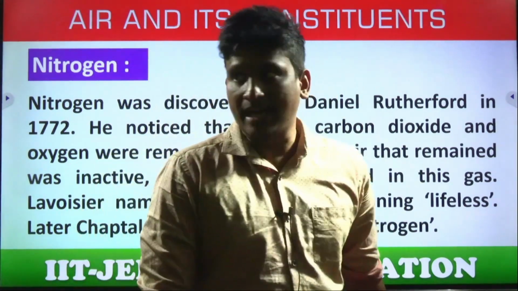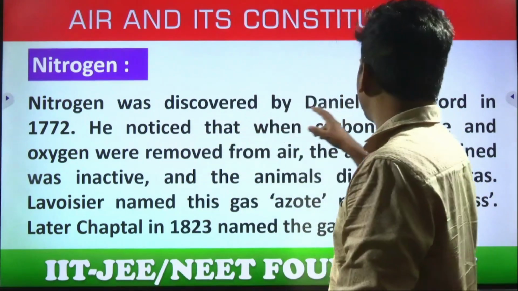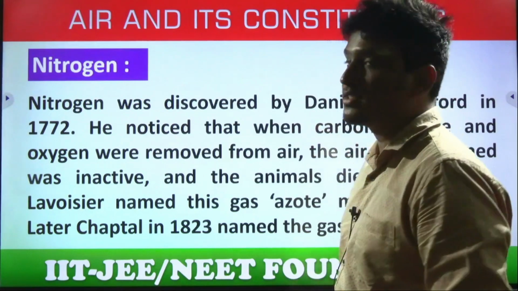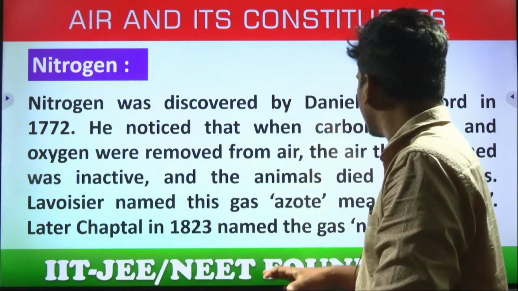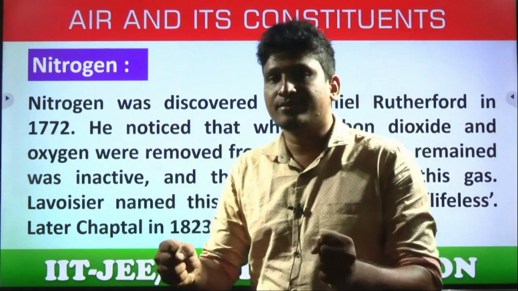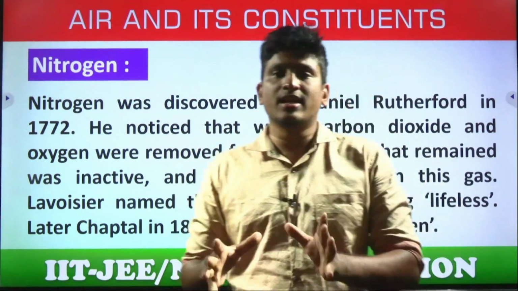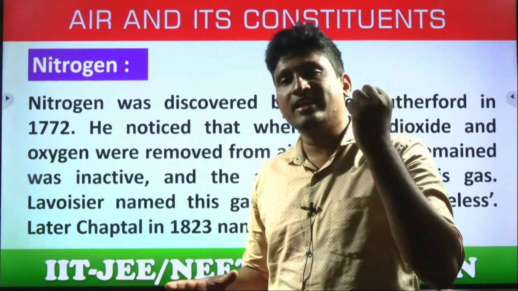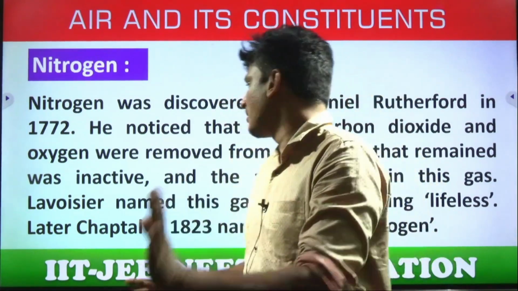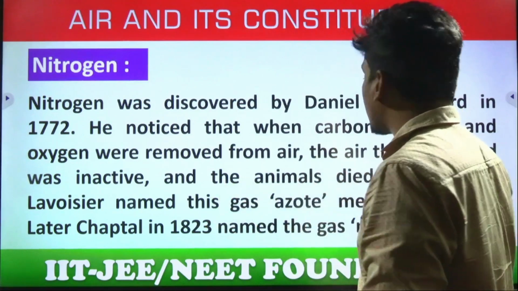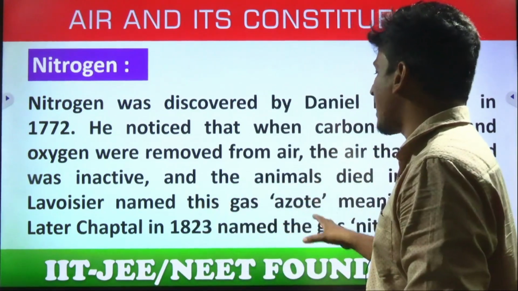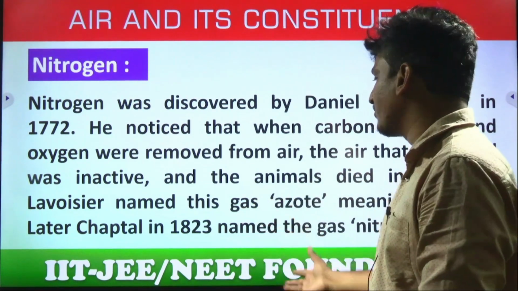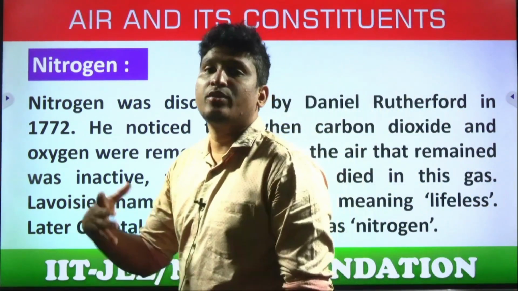So first of all students, nitrogen was discovered by Daniel Rutherford in 1772. He noticed that when carbon dioxide and oxygen were removed from the air, what remained was inactive. When oxygen and CO2 were removed, the remaining part of the air, he thought, was completely inactive, lifeless, and the animals died in this gas. Lavoisier named this gas azote, meaning lifeless. Later, Chaptal in 1823 named the gas nitrogen.